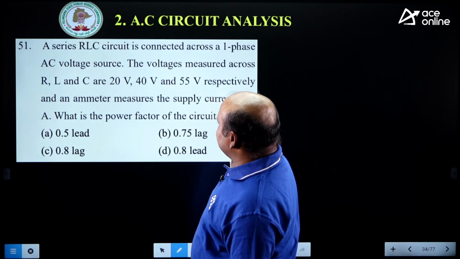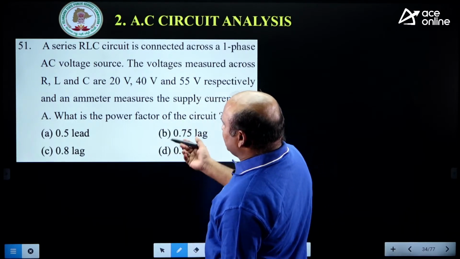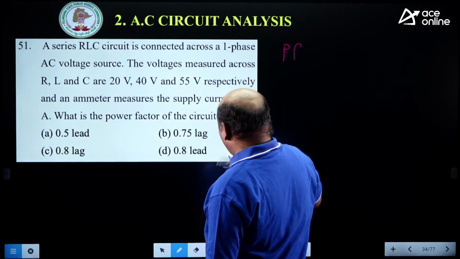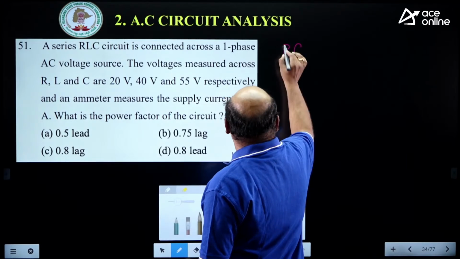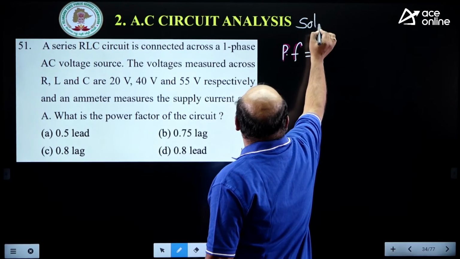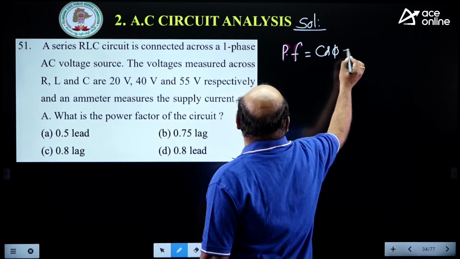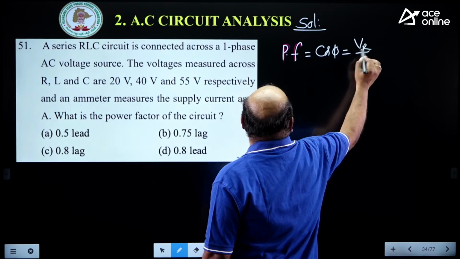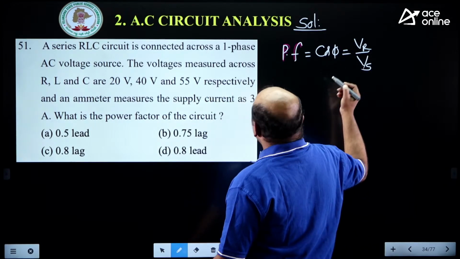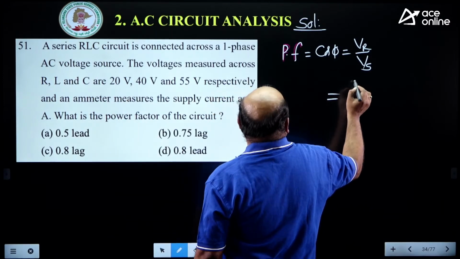Now once you take that series RLC circuit, you need not go for this one, directly we are having the power factor. What is the power factor formula you are having? Yesterday we have taken the solution under this one: power factor for RLC series circuit, cos phi is equal to VR by V, or VR by Vs here, for a series circuit. We need not use the current here. Now Vs value, how much?